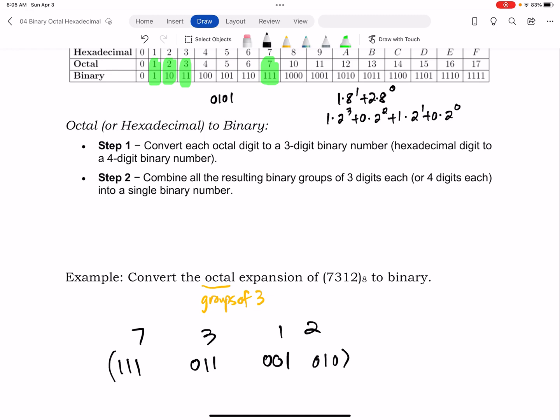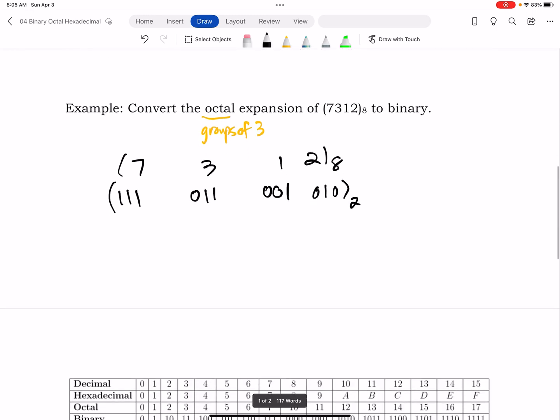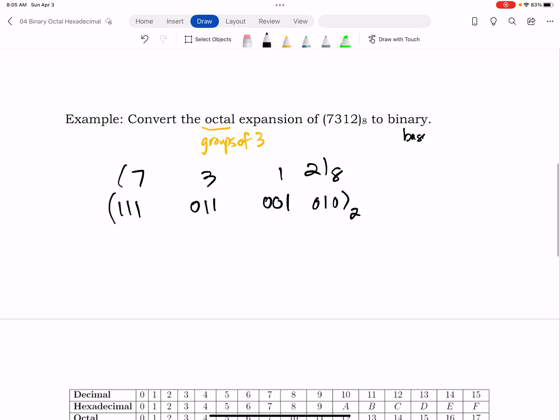So the 7312 base 8 is going to be this number, base 2 in binary. When you write binary, normally they group them in groups of 4, so you might want to rewrite this in groups of 4. But it's not necessary.